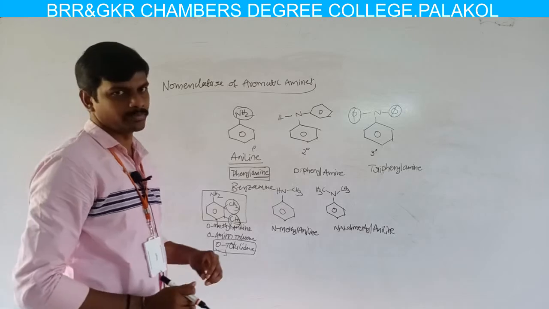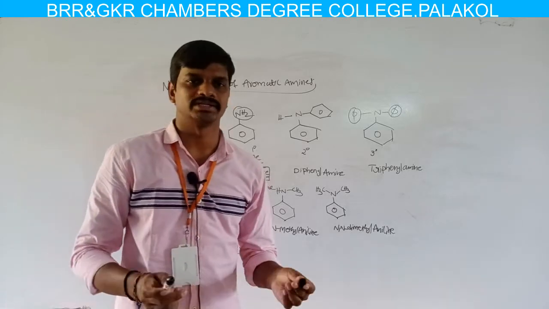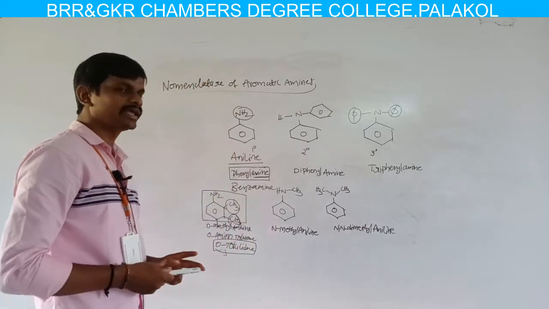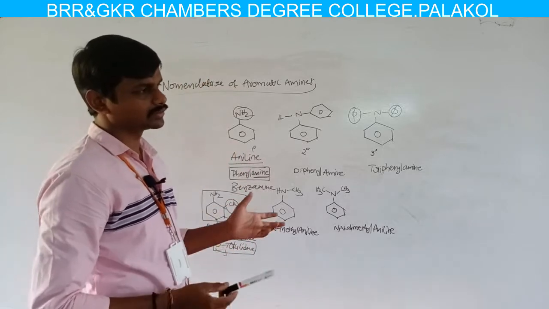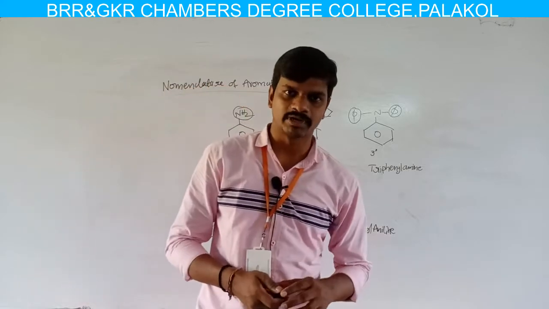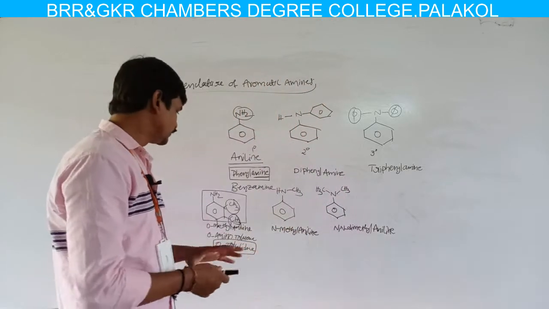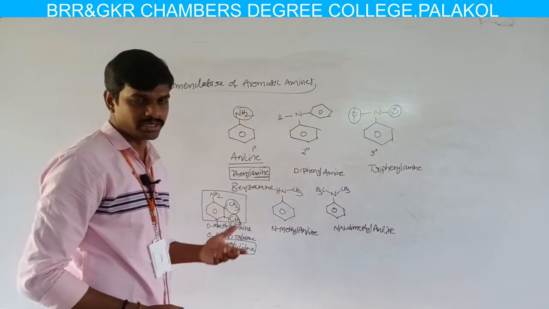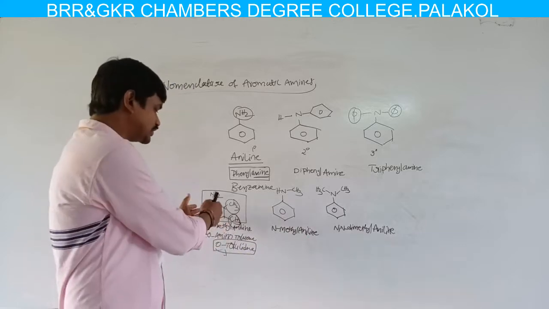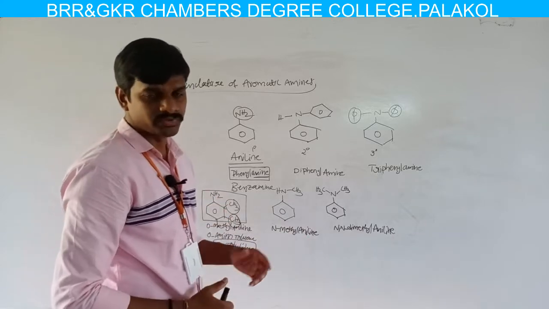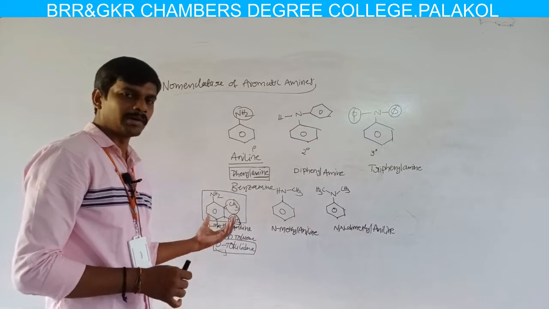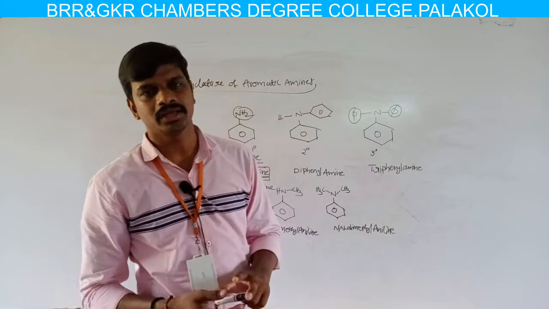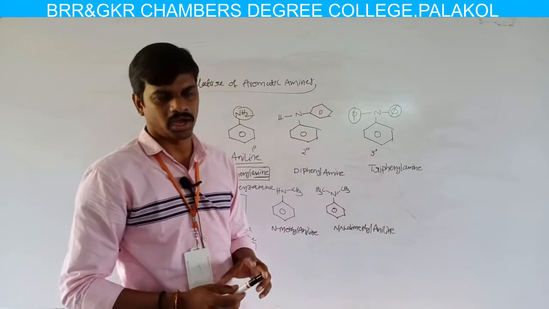This is the information about nomenclature of amines. The simplest aromatic amine is aniline. It is a common name, but many common names are accepted by the IUPAC. If the benzene ring is substituted by NH2, it is called aniline and it is accepted by the IUPAC. If the benzene ring is substituted by CH3, the name of the compound is methylbenzene and the common name is toluene, and it is also accepted by the IUPAC. Like that, many common names are accepted by the IUPAC.